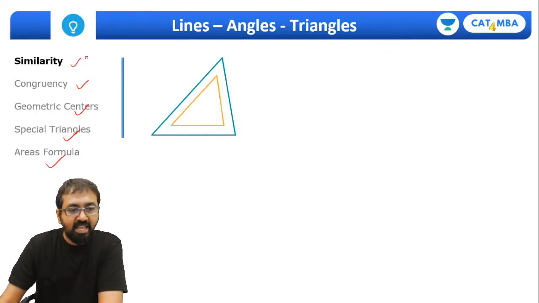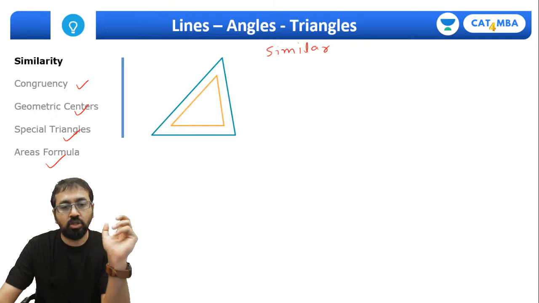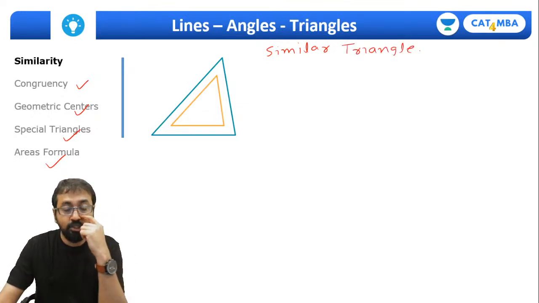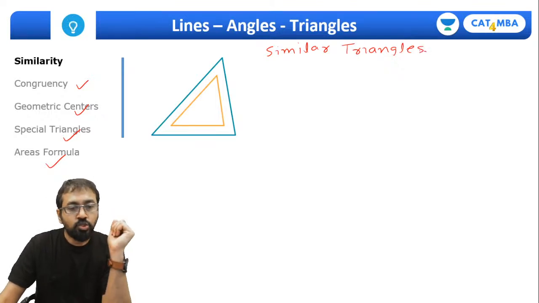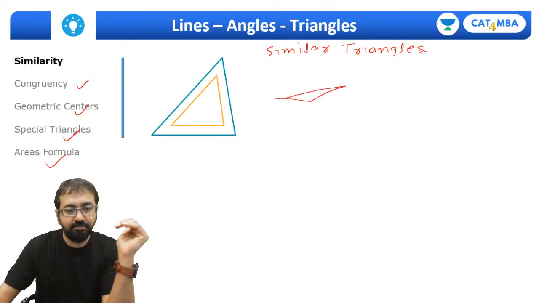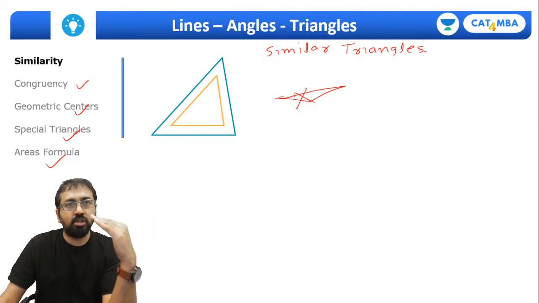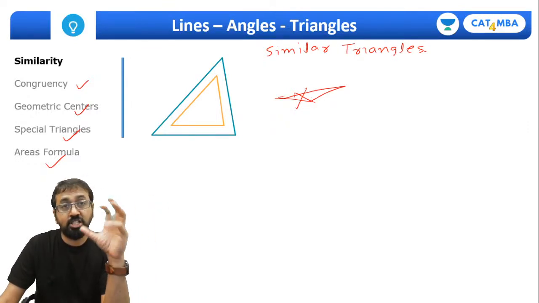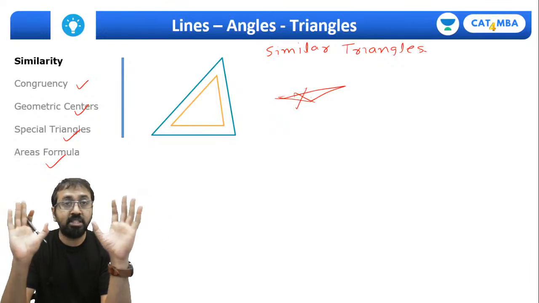Now, guys, similar triangles means the triangles which are identical in look. Triangles which are identical in look, or you can say shape. So these two triangles, if you look at, they are looking similar, isn't that? But if I take another triangle like this, is this triangle looking similar to this one? No, it's not similar to this one. So how do two triangles look similar? How can we ensure that this shape is same? The measurements will be different, but the shape is same.